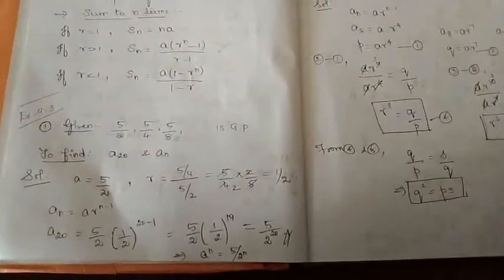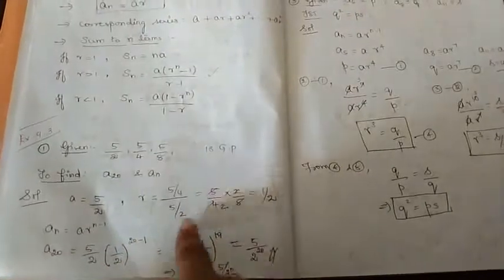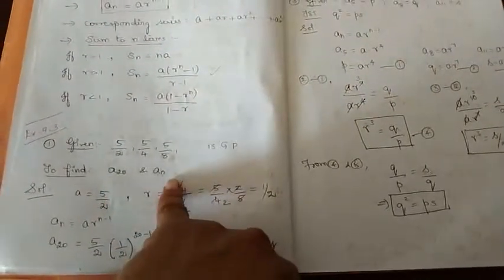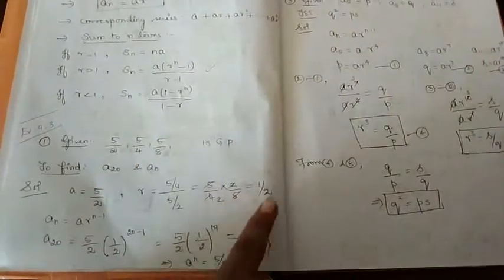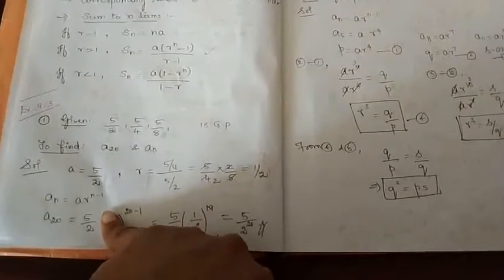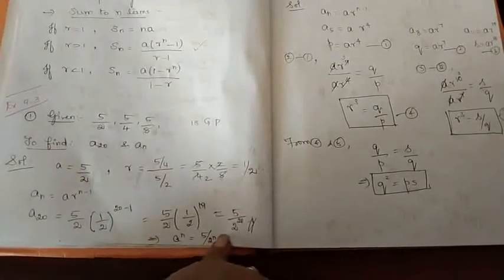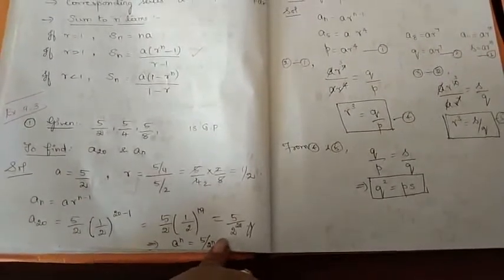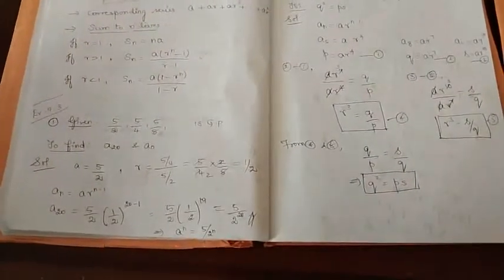And we have solved problems on GP as we have done in AP. It's similar to AP, only the formula will differ. They have given it is in GP, they asked you to find A20 and AN. We know what is our A. If we divide second term by first term, we can find what is our common ratio. We know the formula for the nth term, A into R power n minus 1. In that, if we put n equal to 20, we can find A20, and if we put n, we will come to know what is our AN, right?